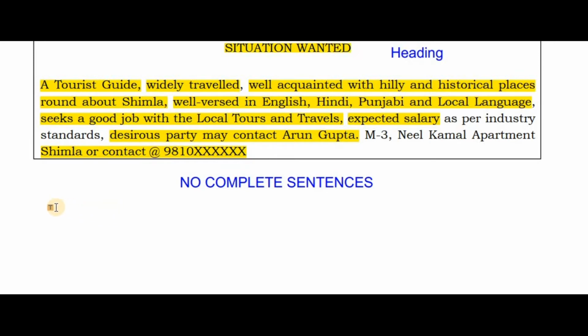Now when it comes to homework, my dear students, you need to write down one situation wanted for a tutor. I'm writing it here, my dear students. You need to write down for a tutor. This is your homework. Okay, tutor. And then even I will give you one more thing, photographer. These two questions are in your homework, right, my dear students?